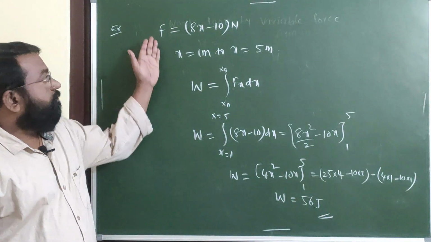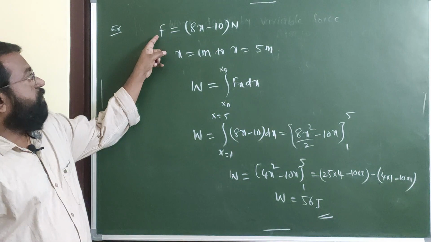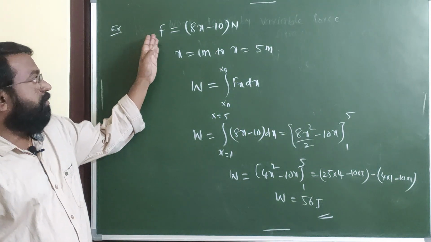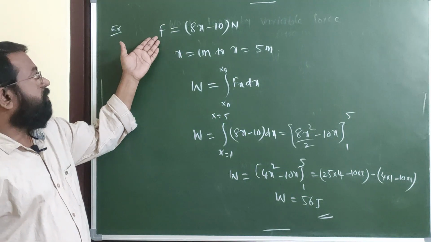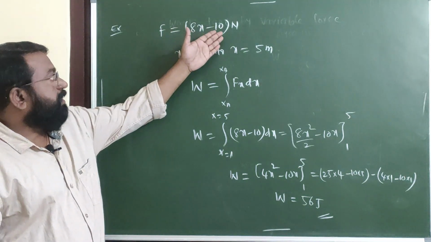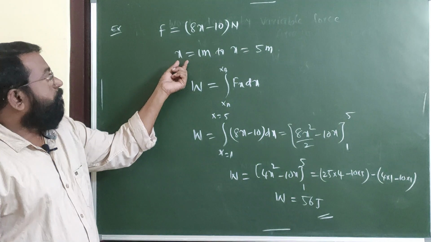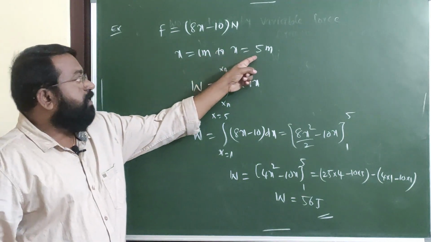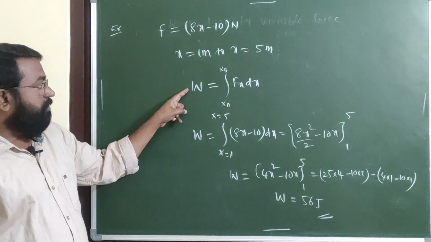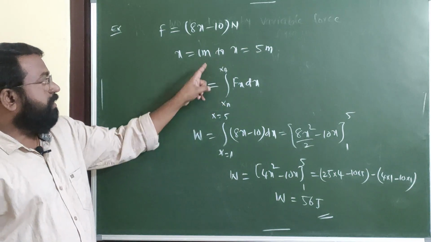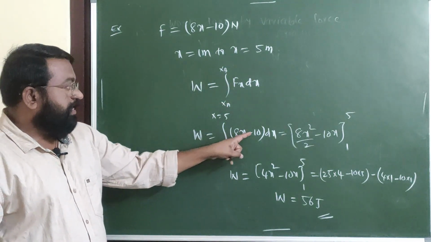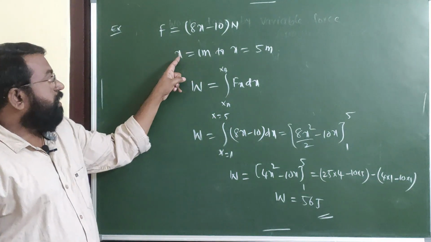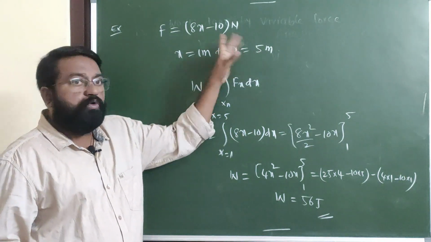This is work done when force F is given, if that force is variable with respect to x or y or z. If it is x given, therefore F is equal to 8x minus 10. The initial point x is equal to 1 meter and finally x is equal to 5 meter. Therefore work done W is equal to integral xa to xb F(x) dx. F(x) is given as 8x minus 10 and x changes from 1 meter to 5 meter.